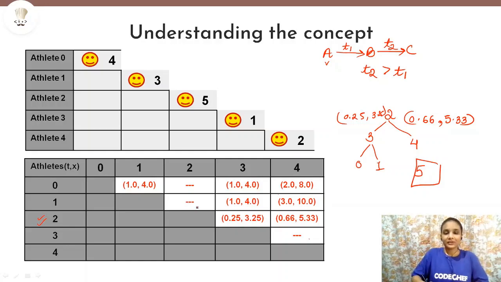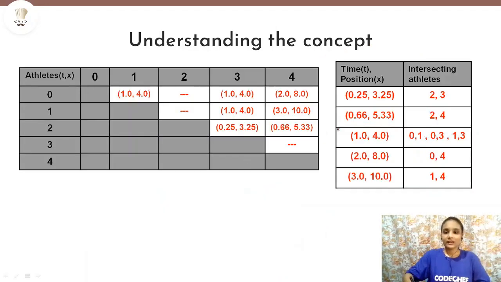So what did we do here? We needed to calculate the infected athletes in increasing order of time. So instead of writing the time and distance matrix like this, what we can simply do is create a map with key and value pairs.